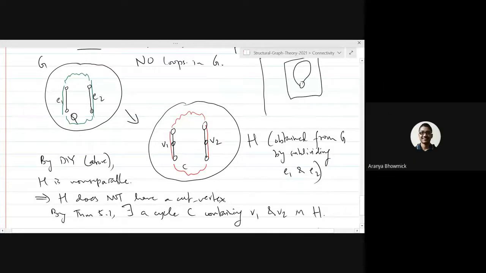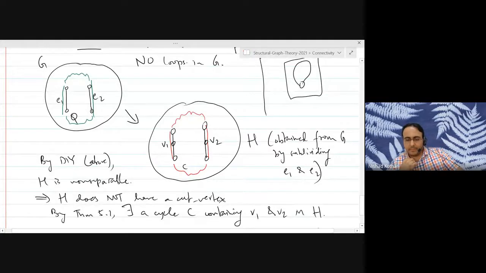So basically, C is the cycle in H and Q is the cycle in G. That's right. Okay, so we see one simple application of the subdivision operation. There are, of course, other ways to prove this result, I guess. There have to be many ways to prove such basic results in graph theory. But this is one way to do it. One way is to rely on theorem 5.1 and just apply the subdivision operation.